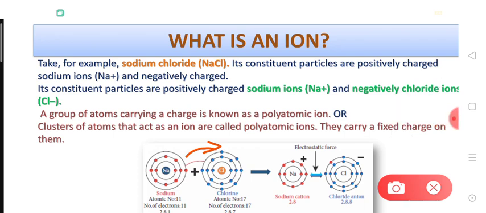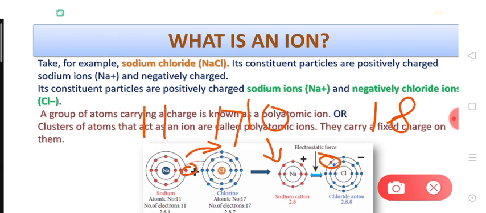So here you can see this extra outermost electron has been given to the chlorine atom. In this way, now the number of electrons in sodium atom becomes 10 and the number of electrons in chlorine atom becomes 18. Initially it was 11 and 17. Now the number of electrons has changed to 10 and 18.